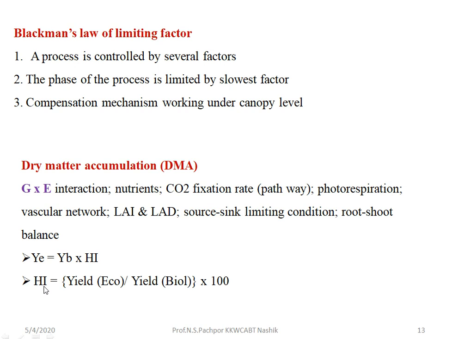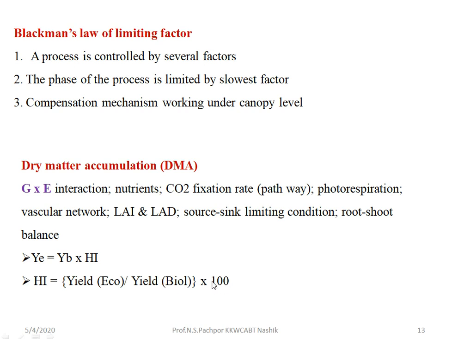The harvest index formula is economic yield divided by biological yield into 100.